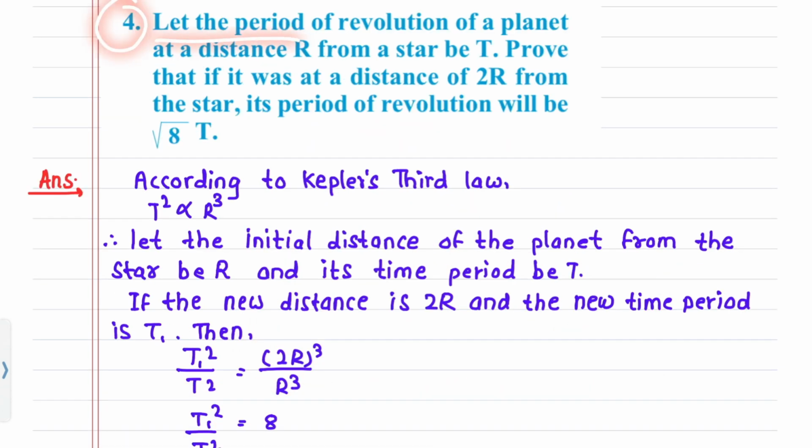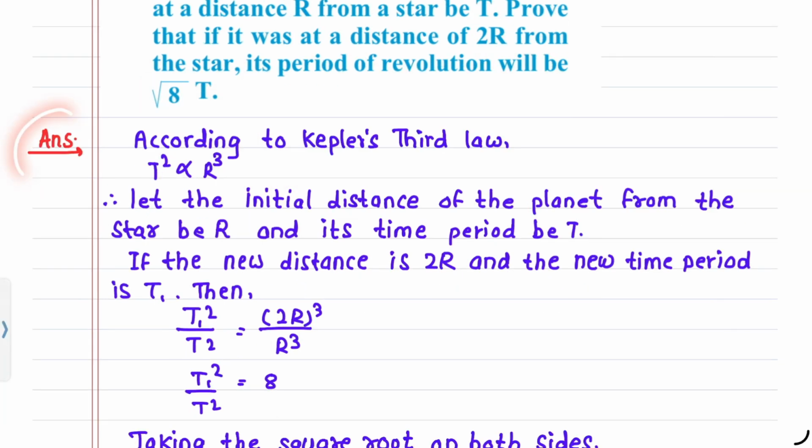Question 4. Let the period of revolution of a planet at a distance r from a star be T. Prove that if it was at a distance of 2r from the star, its period of revolution will be root 8 T. Answer: According to Kepler's third law, T squared is directly proportional to r cubed.